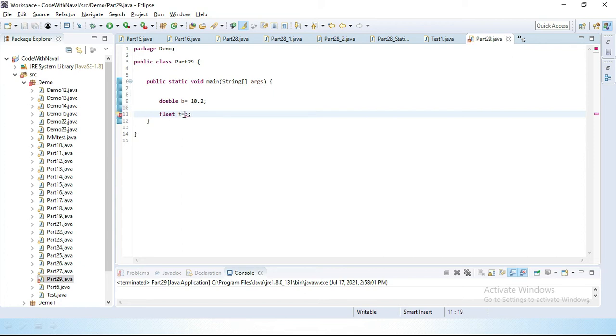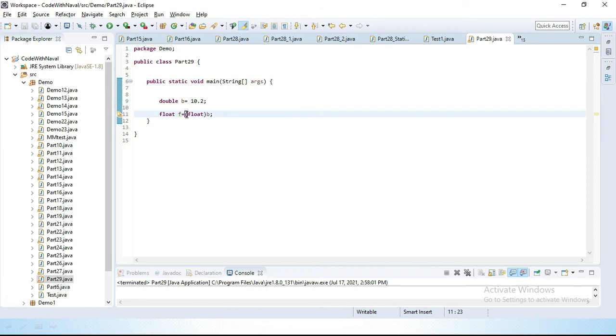First of all I have to convert this variable, then only I can store it inside a float. For converting this variable, simply add in brackets which type we have to convert to. We have to convert a double to float, so let's write float.